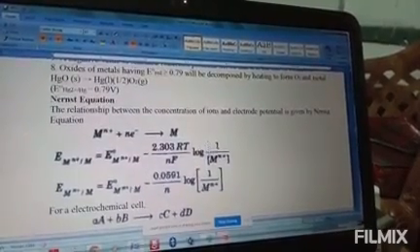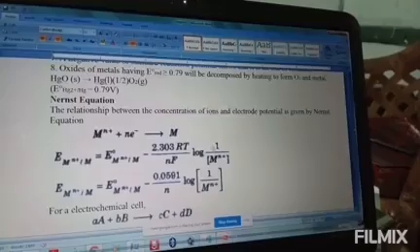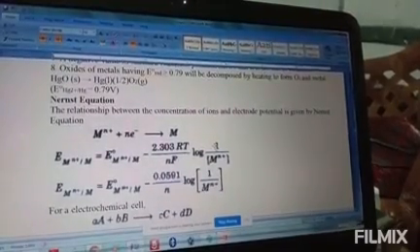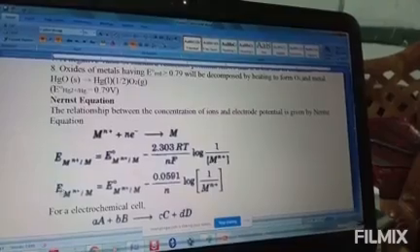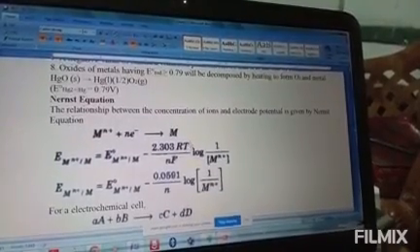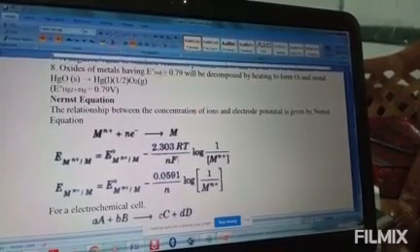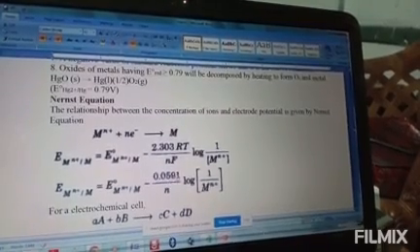The product is the concentration of M, so it is a pure substance. For a pure substance we have taken concentration as 1, that is why we have written 1 here. Now if you substitute the gas constant value, temperature 298 and Faraday 96500, the whole value you get is 0.0591.